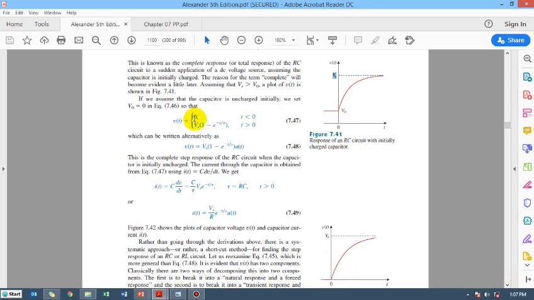This is very simple. So when V naught is equal to 0, V naught will just go out, and then we will have just this equation. Let me scroll the equation again just to show that if V naught is 0, then this equation is going to take the same shape.